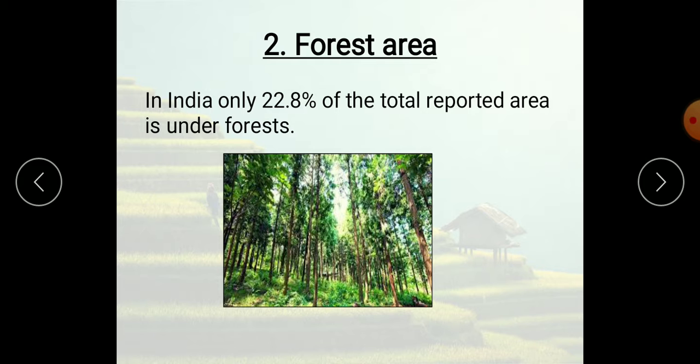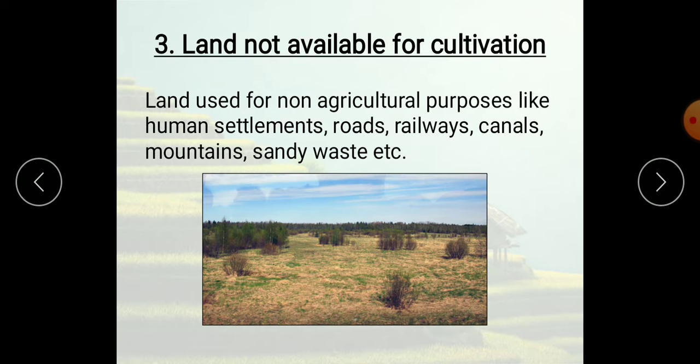Thus, it plays a very important role in the Indian economy. Got it? Now see here, in India only 22.8% of the total reported area is under forest. Now next, land not available for cultivation. Before that, I will teach you important types of agriculture practiced in India.